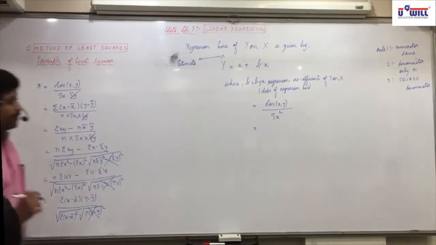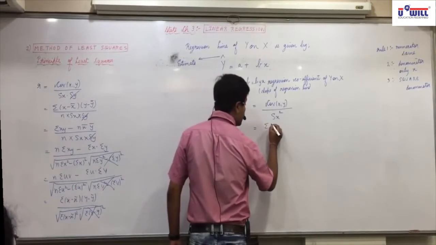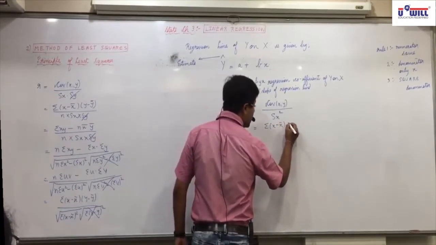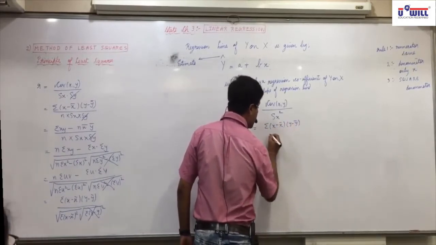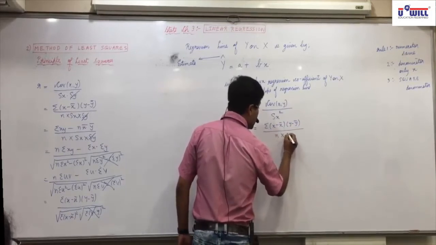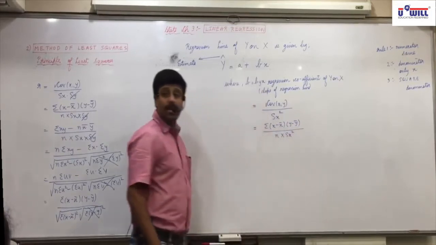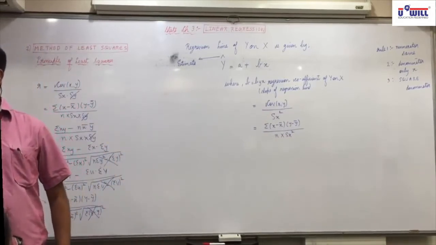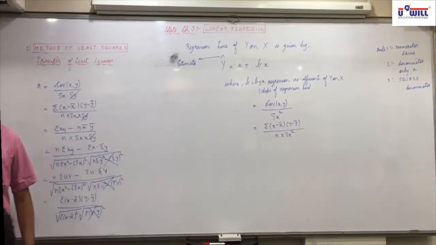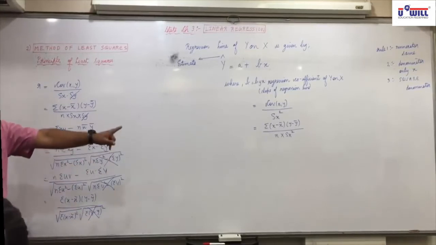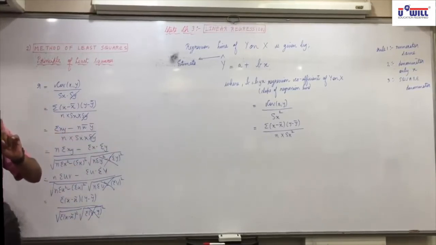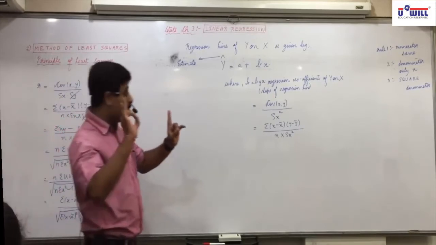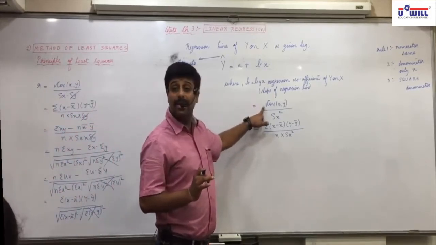Rushil. Sigma x minus x bar, y minus y bar, upon n into Sx square. Will we do n square Sx square, or n Sx whole square? Only n into Sx square. Reason: in the earlier chapter, what is the formula of covariance I made you write?